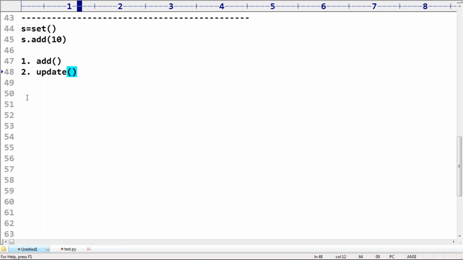Okay, now here, what is the second method we have to talk about? Here there is one small problem, sir. Add of 10 will be added, but what is the meaning of update of x comma y comma z? What does it mean? Anyone, can you please guess?